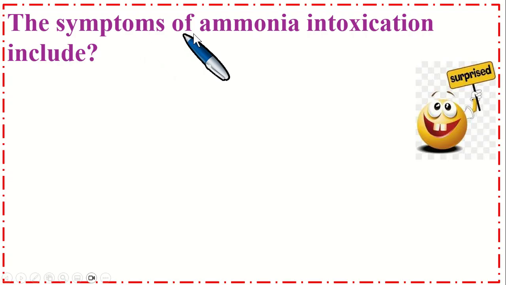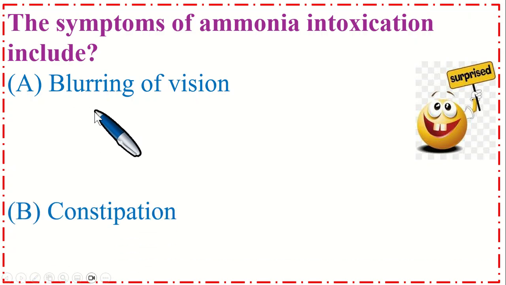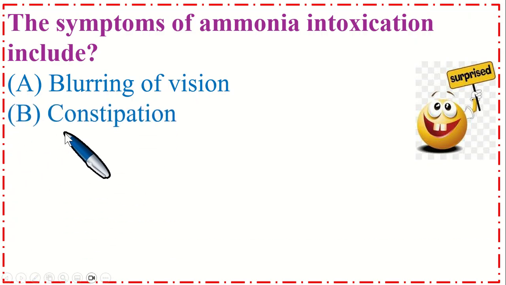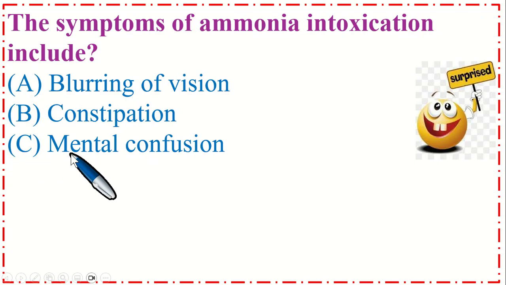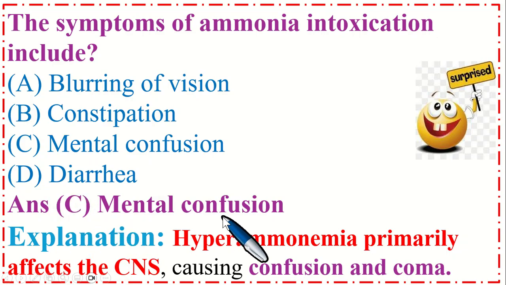The symptoms of ammonia intoxication include option A blurring of vision, B constipation, C mental confusion, and option D diarrhea. So the correct option is C mental confusion. Explanation is hyperammonemia primarily affects the CNS, central nervous system, causing confusion and coma.